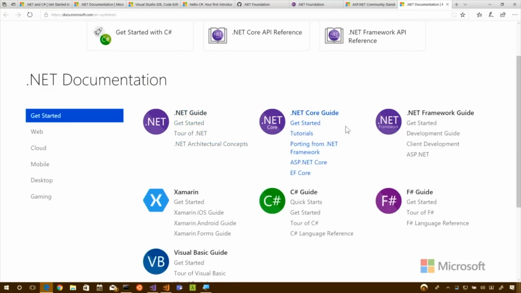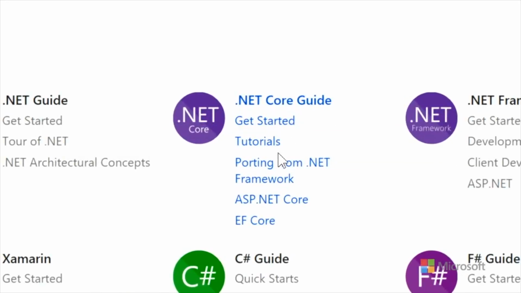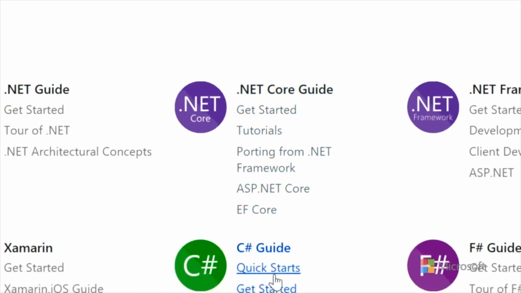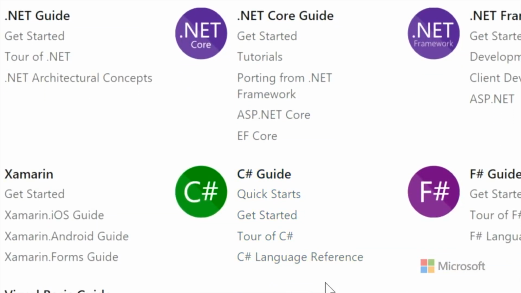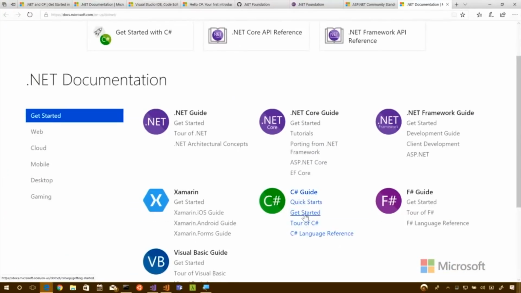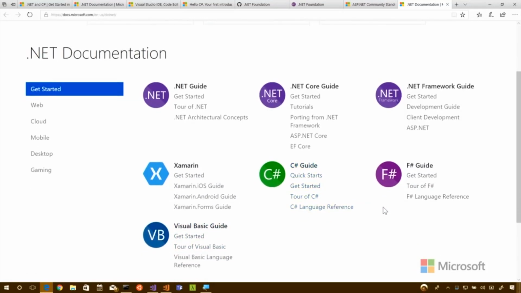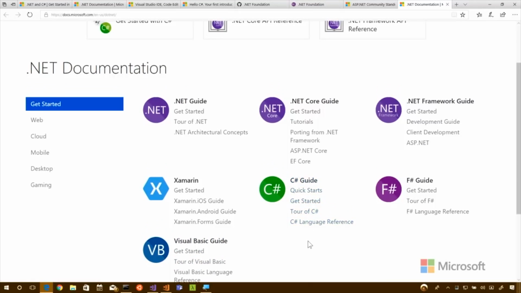There's the .NET Core Guide, which will have tutorials. It'll talk about ASP.NET Core that we're going to talk about as well. And it's worth pointing out the difference between the .NET Core Guide and then the language guides. Yeah, and you'll see there are different language guides. We have VB, we have C#, we have F#. Right, so these are the guides that will give you understanding of the syntax of the language and how to call the methods, and then the .NET Core framework itself, and all of those methods are available from C#, F#, and Visual Basic. And it's really important for people to actually learn the language a little bit more before they start looking at the platform itself.